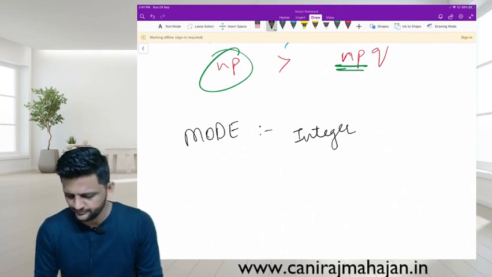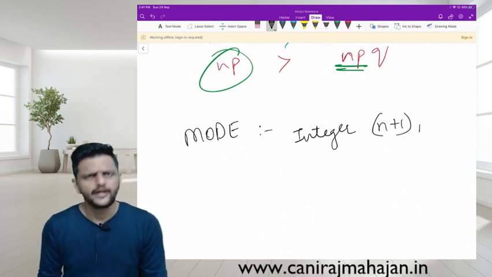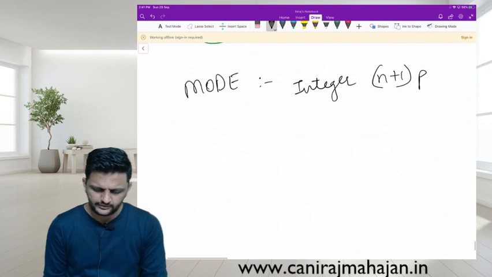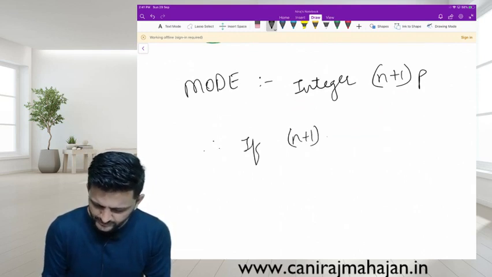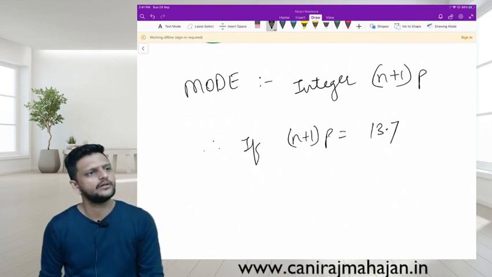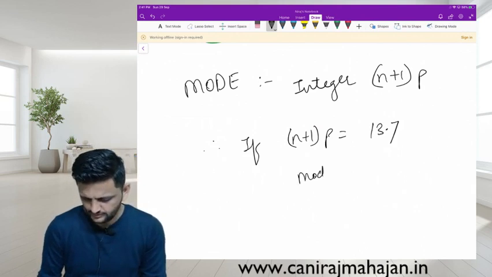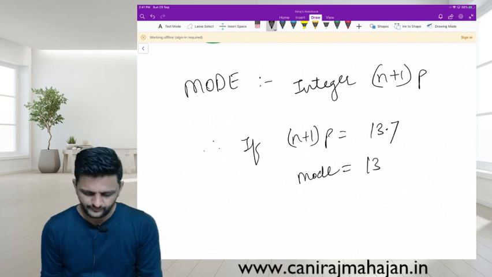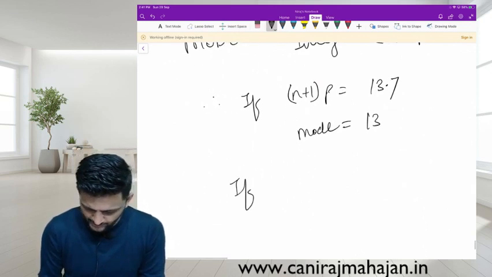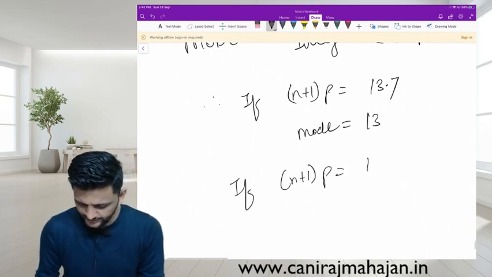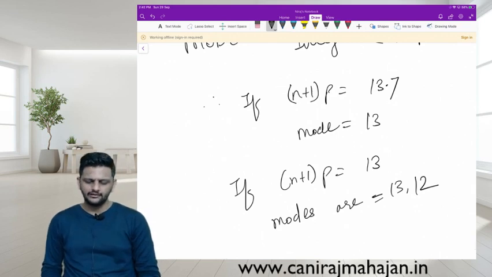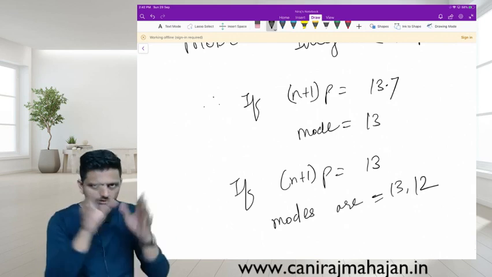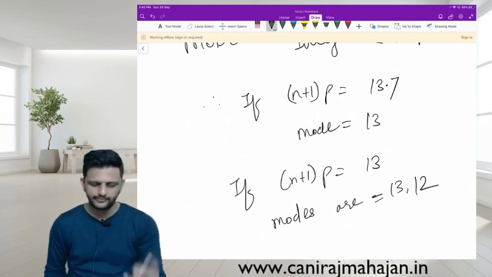Largest integer in (N plus 1) into P. If (N plus 1) into P is 13.7, mode is 13. If (N plus 1) into P is 13, modes are 13 and 12. In that case, it is (N plus 1) into P, and that whole minus 1. There can be two modes.